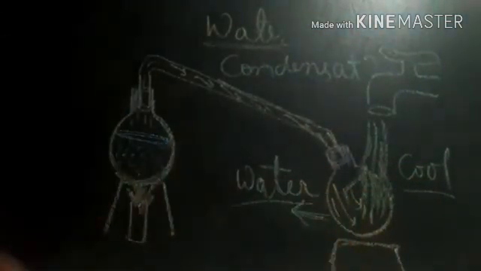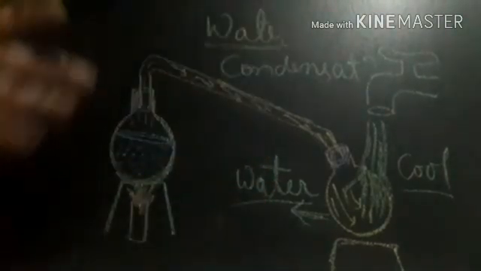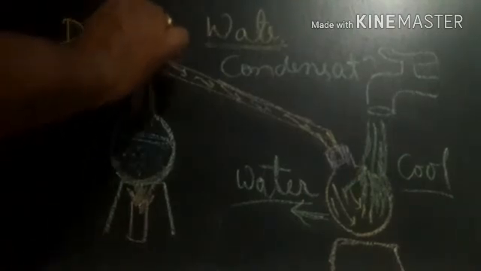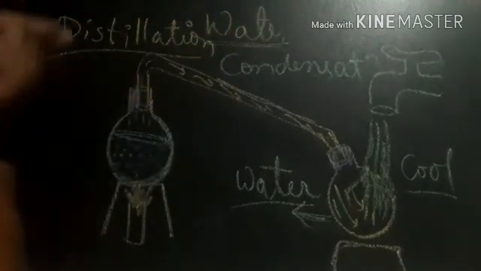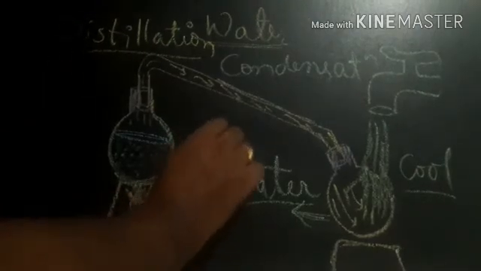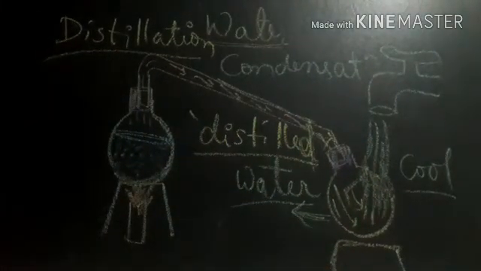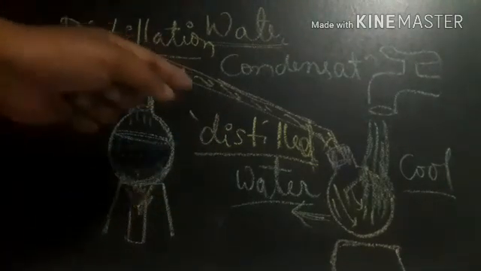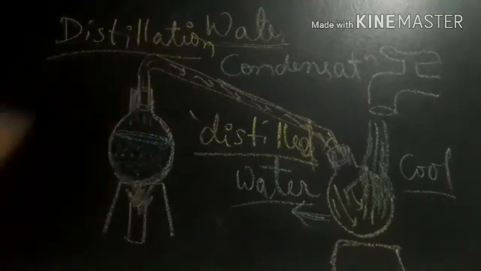Now this water is called pure water, or in other words, what we did here is distillation. The pure water that we get by the distillation process is called distilled water, and it is the purest form. Distilled water is not recommended for drinking. Why? Because of its purity, we need not drink that much pure water.